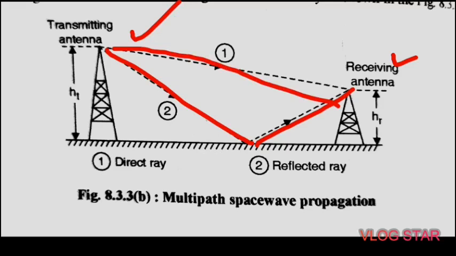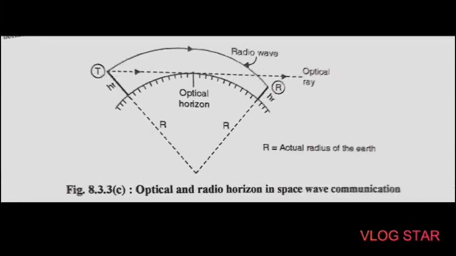So due to the different path lengths of the direct and reflected waves, they undergo different phase shifts, and the resultant signal strength at the receiving antenna is due to the vector sum of strengths due to all the rays at the receiver. Okay, so there is a second concept, that is optical horizon.